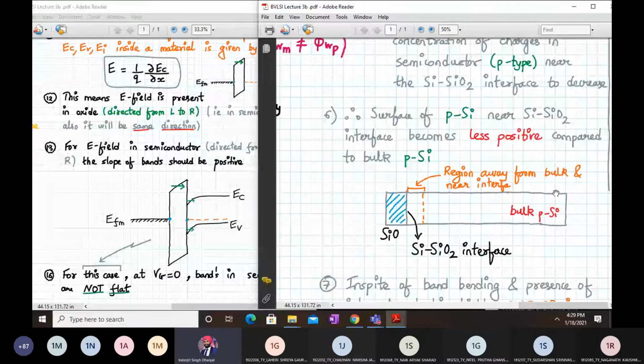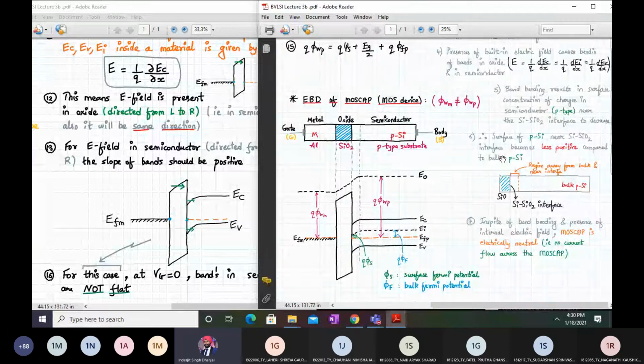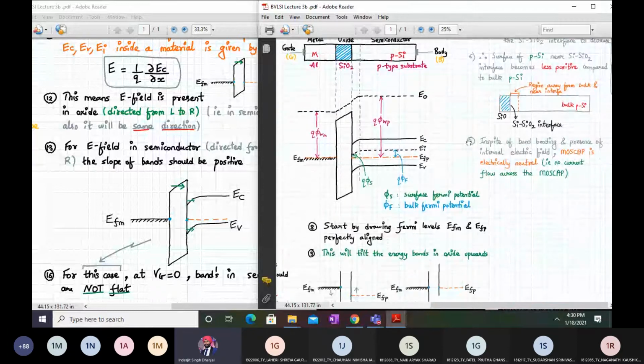Okay, I was talking about bulk p silicon and near the surface. See, this is the SiO2 layer. This line over here is separating oxide and semiconductor. So this line is called the SiO2 interface, and this is the region away from the bulk, near the interface. This region away from the bulk near the interface is called the surface. Okay, so here the Fermi potential is different, and here it is different. As we have already seen, the surface of p silicon near the Si-SiO2 interface becomes less positive compared to the bulk p silicon. So this is the only point which I want to stress on. Rest all the points are being covered.